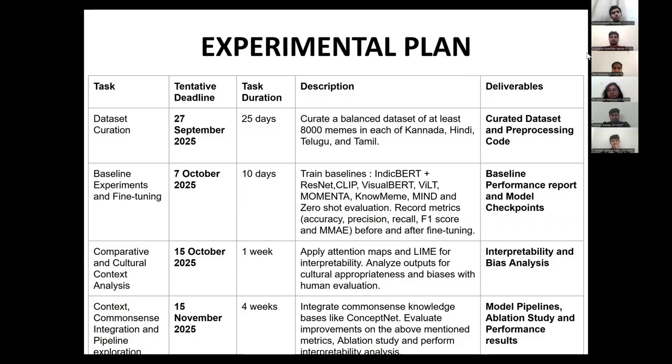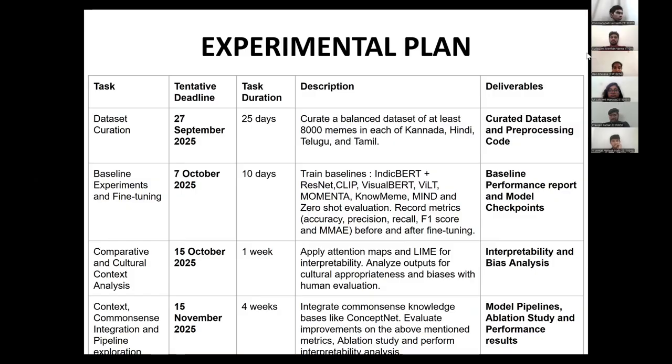So the next step is baseline experiments and fine tuning. In this, we plan to spend the next 10 days. So we'll train baseline models including IndicBERT and ResNet, CLIP, VisualBERT, ViLT, Momenta, NoMeme, and Mind. Also zero shot evaluations. We will record performance metrics such as accuracy, precision, recall, F1 score, and MMAE before and after fine tuning. The outcome of this stage will be a baseline performance report and model checkpoints.